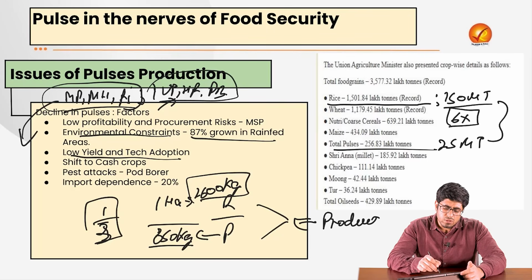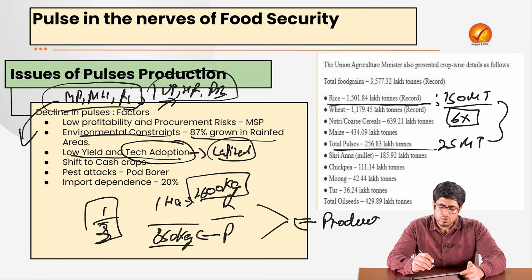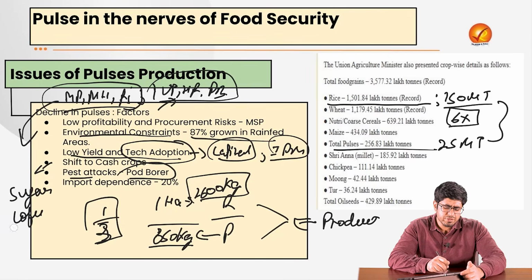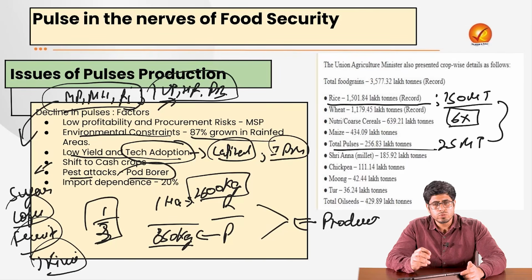Now, we see that yield is low and technology adoption is also very low. Why? Because they do not have as much capital. They cannot access newer seeds. They do not have access to newer technology. They are not able to do integrated pest management, which leads to pest attacks like pod borer. And in some areas where the farmers have become more aware, they are now shifting to cash crops like sugarcane or coffee cultivation in the plantation areas, or even fruit orchards. For example, kiwi fruit has just taken off in a big way. So these farmers are shifting to more cash crops like kiwi and other horticulture crops.